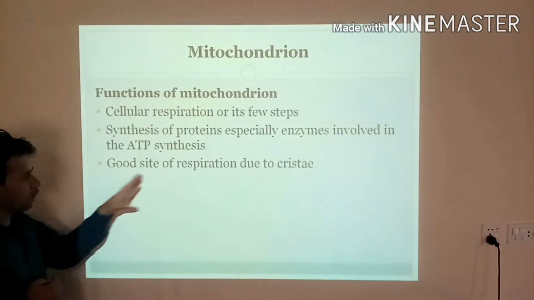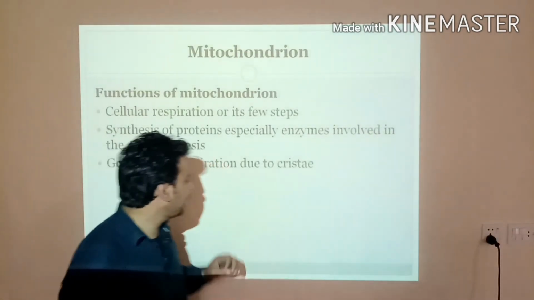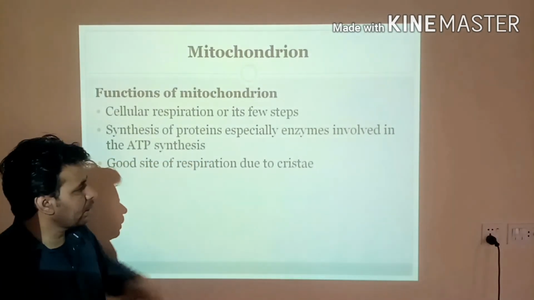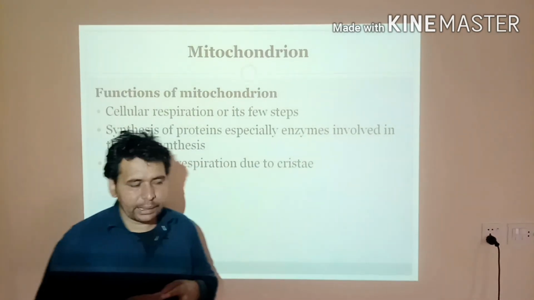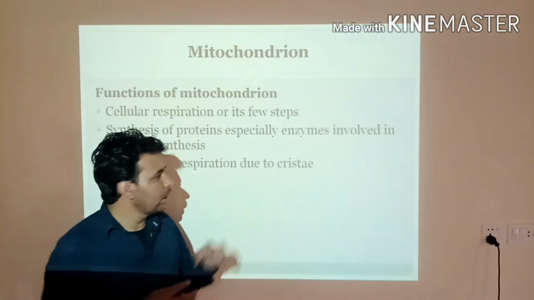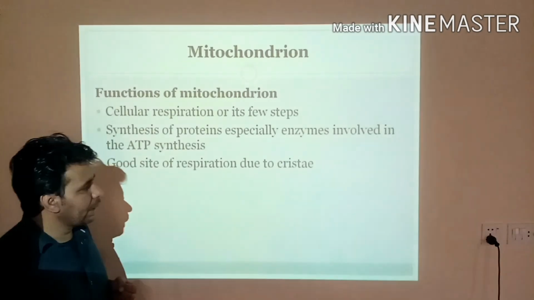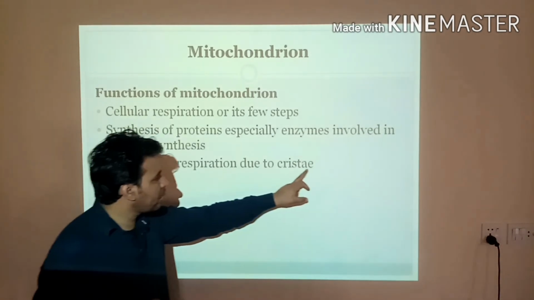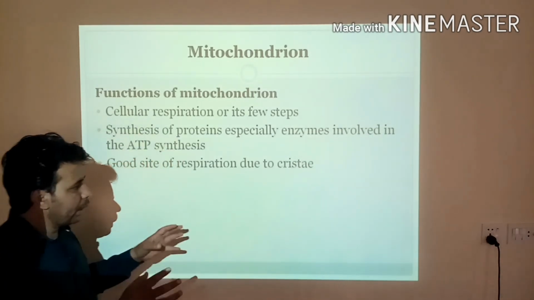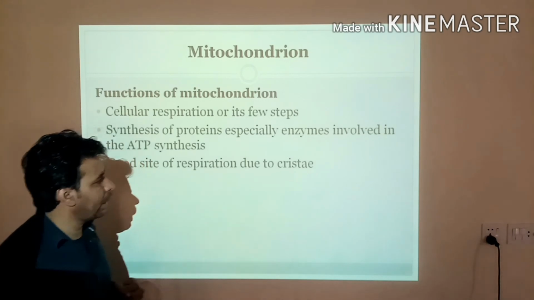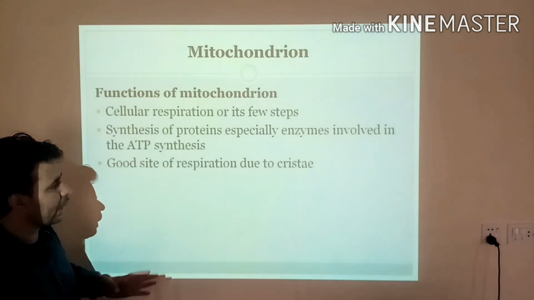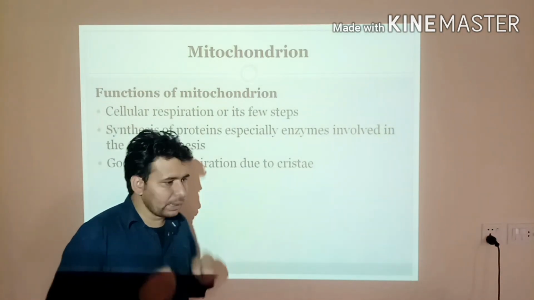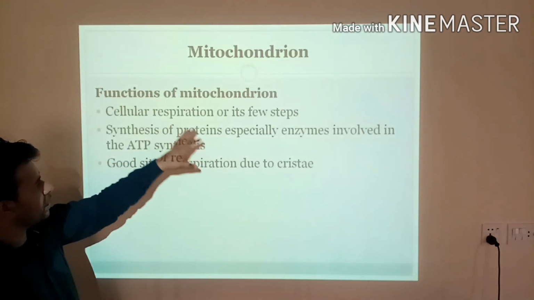And at the end, we should also keep in mind that the mitochondrion is a good site of respiration due to the Cristae, because Cristae provide a large surface area to the mitochondrion for the process called cellular respiration. Due to the Cristae, which are the widespread part of the mitochondria, the mitochondrion is considered a good site of respiration. So here respiration takes place.